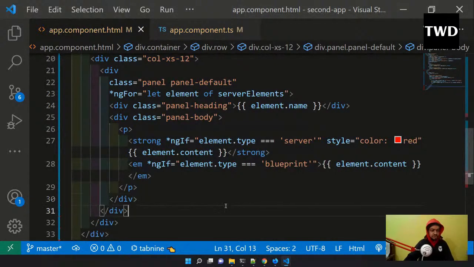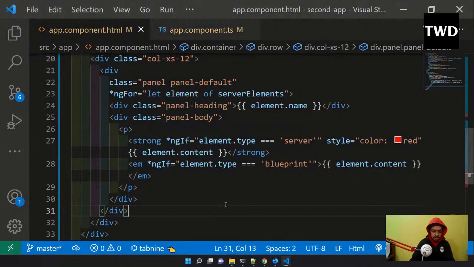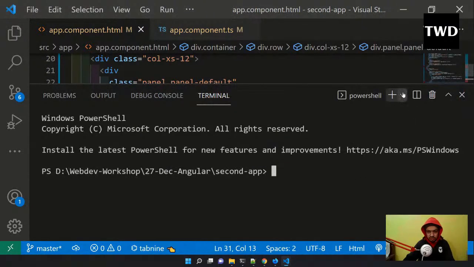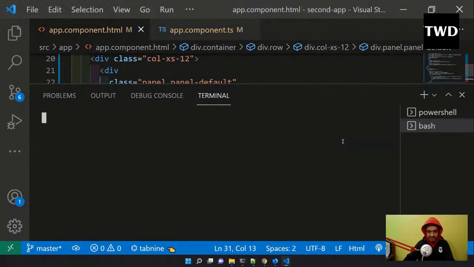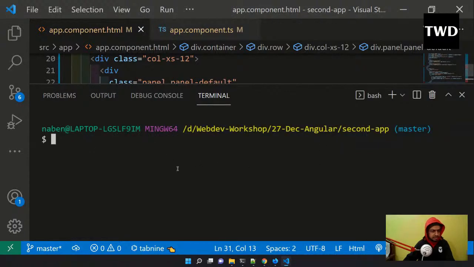Here I'm pressing Ctrl+K, and I don't like PowerShell, so I'll go to Git Bash. Here, ng g c cockpit.